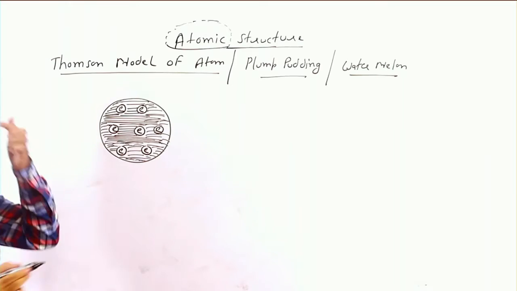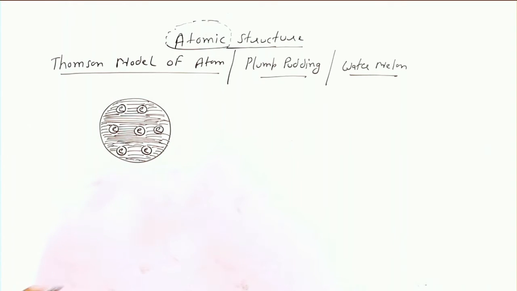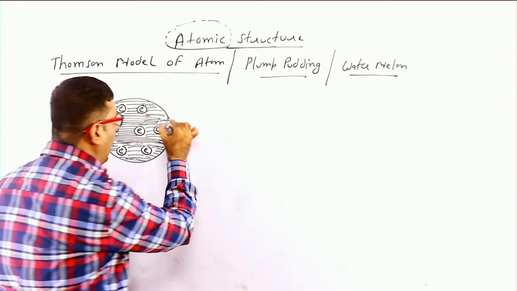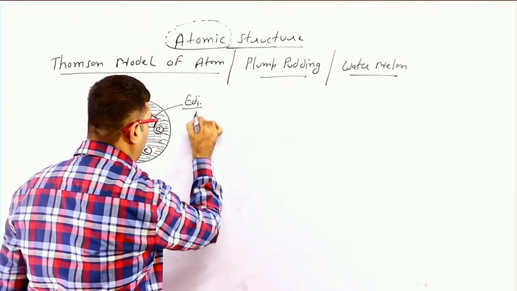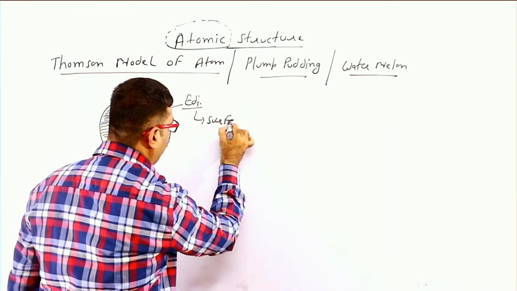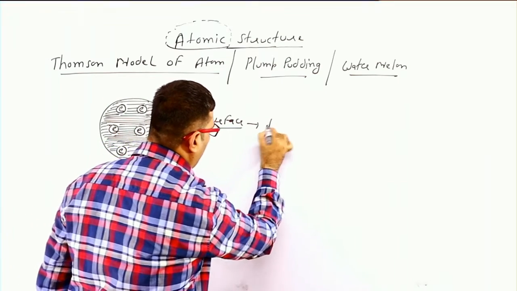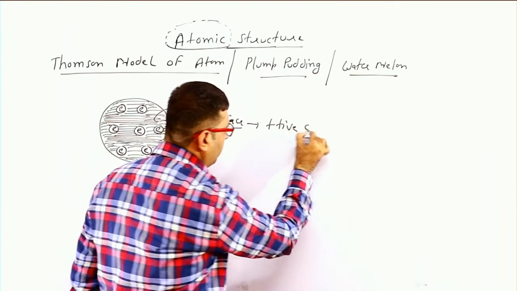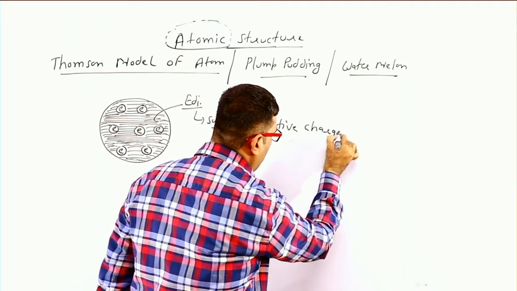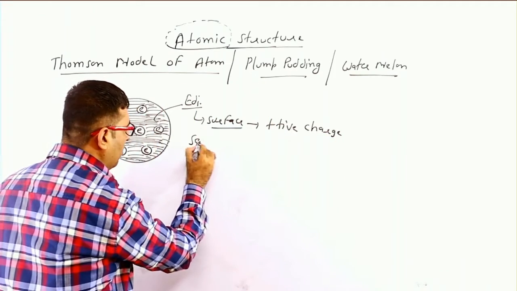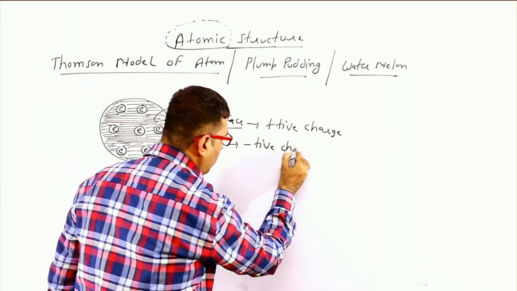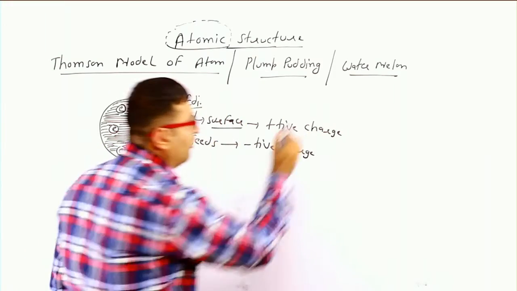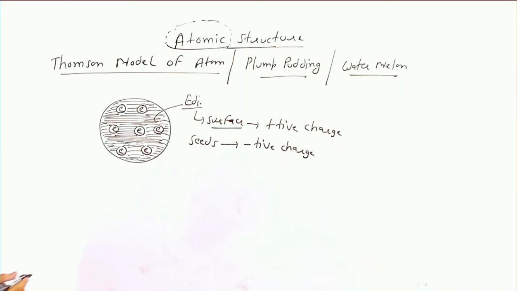This is the positive charge, and electrons are embedded in it, like a watermelon. The edible surface is positive charge and the seeds are negative charge. So this model is known as the watermelon model of atom.